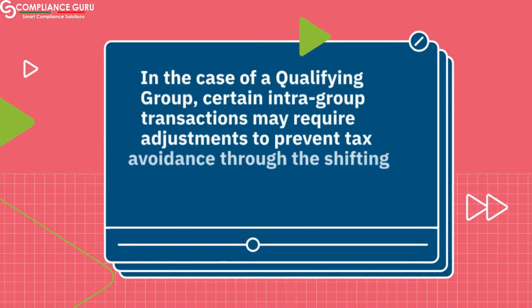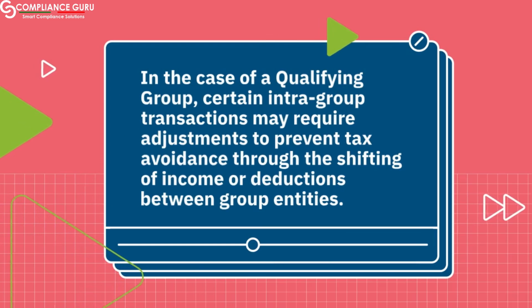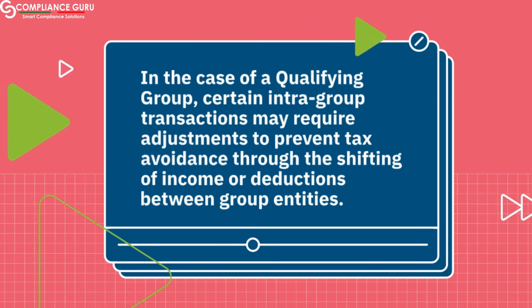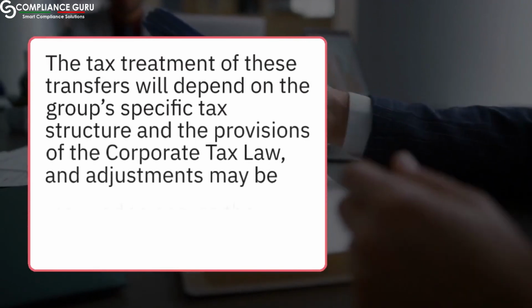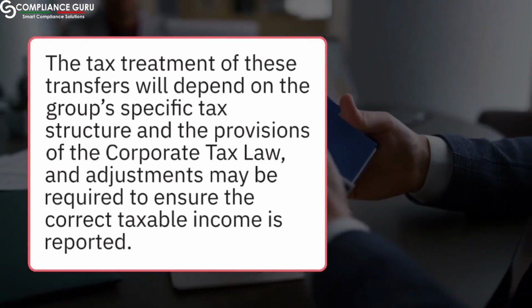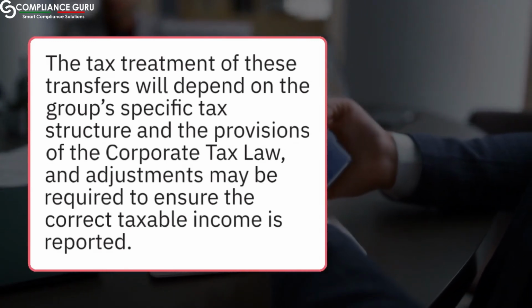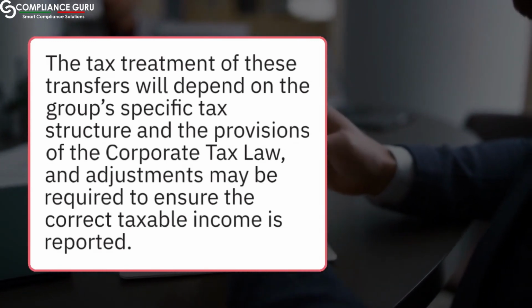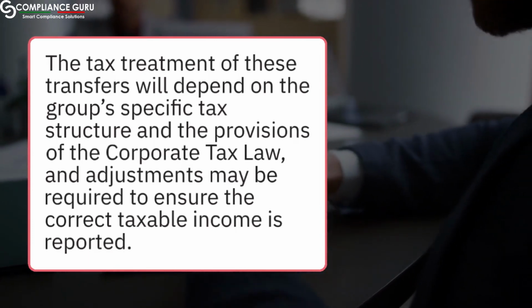In the case of a qualifying group, certain intra-group transactions may require adjustments to prevent tax avoidance through the shifting of income or deductions between group entities. The tax treatment of these transfers will depend on the group's specific tax structure and the provisions of the corporate tax law, and adjustments may be required to ensure the correct taxable income is reported.